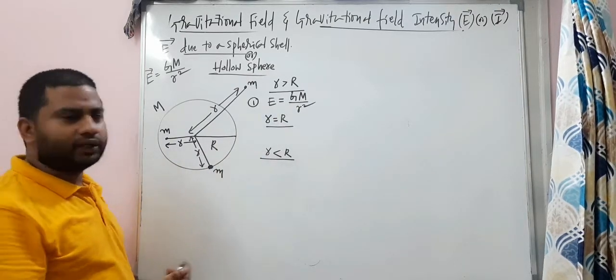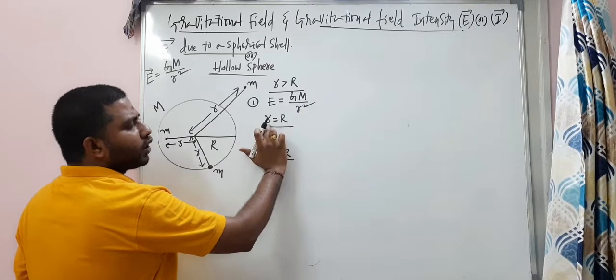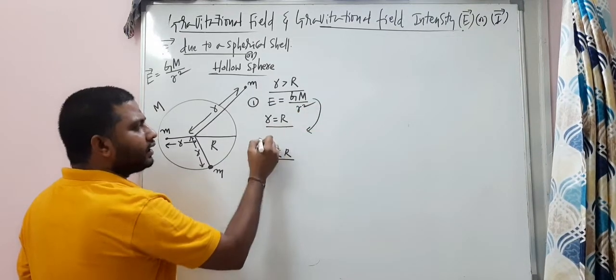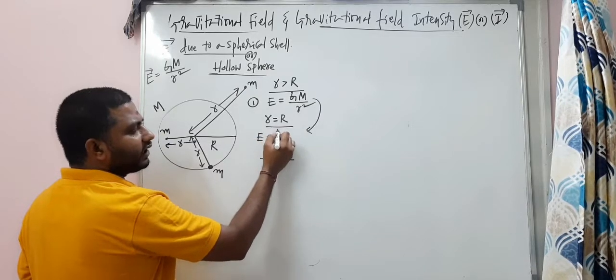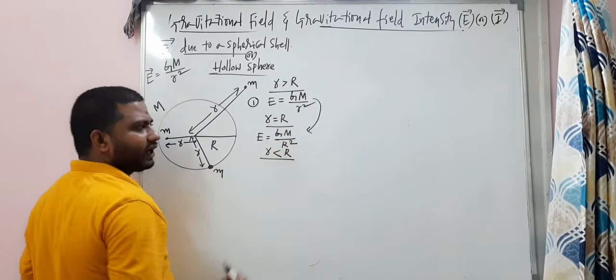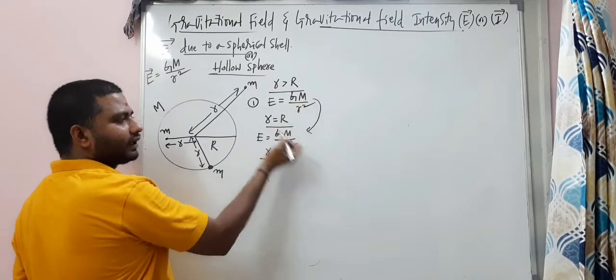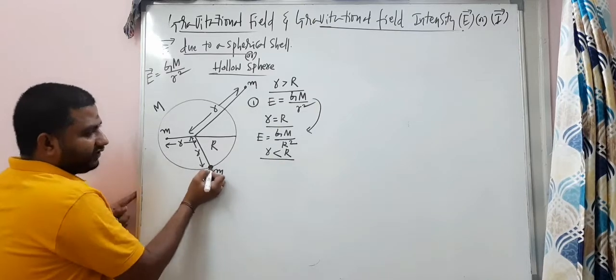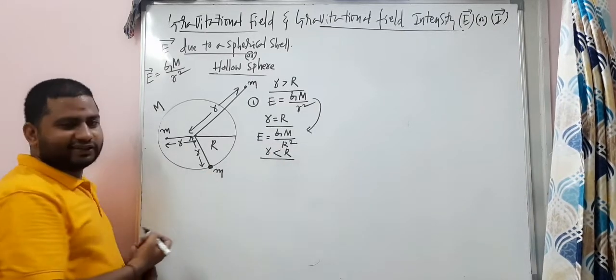And the second case, small r is equal to capital R. In this formula, what we substitute is G into capital M by capital R square. Look, this small r is capital R. That means on the surface. On the surface. And this is an interesting point.